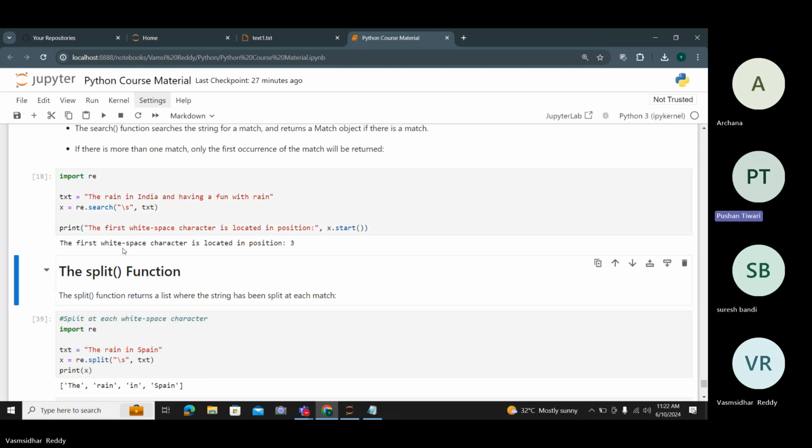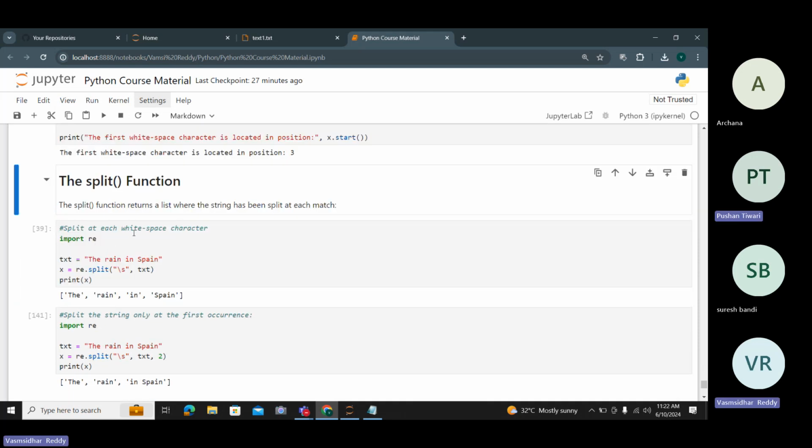Clear? Second one, sorry, third function, split. The split function is used to split the data on whatever character we have mentioned. The same function we use in strings also. So here the split method is used to split a string of data into a list.